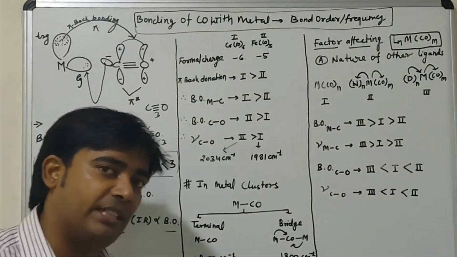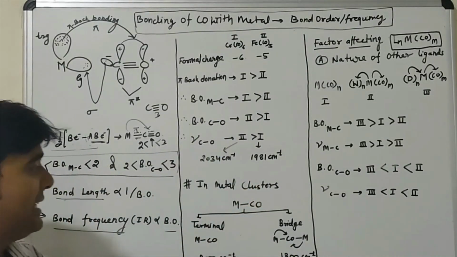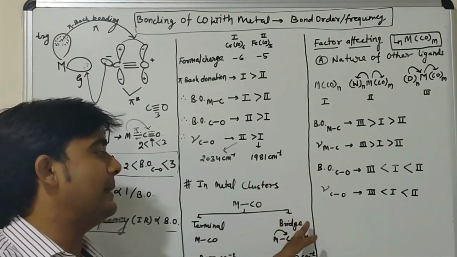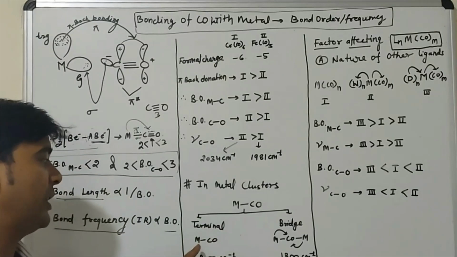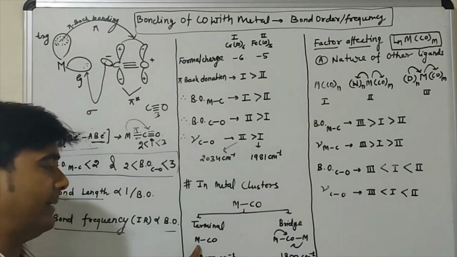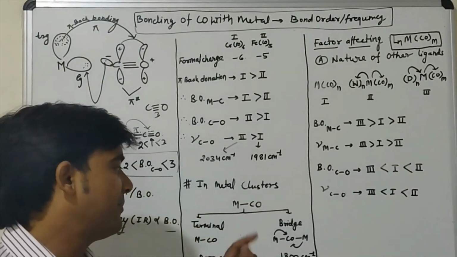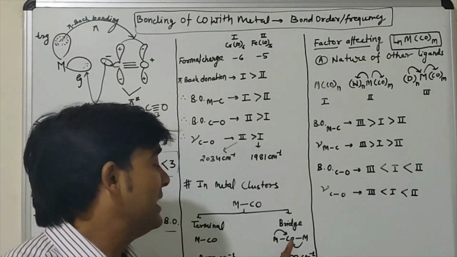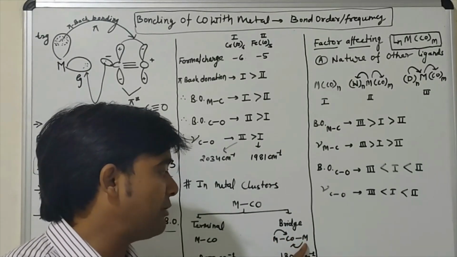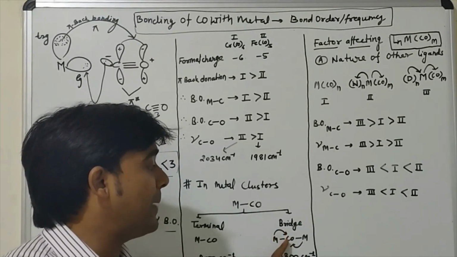Metal clusters we have already discussed in types of metal carbonyls. We discussed that there are two types of carbonyls, terminal carbonyls and bridge carbonyls. In terminal carbonyls, one carbonyl molecule is attached to only one metal. But if carbon monoxide is attached in a bridge situation, that means this carbon monoxide is attached with two metals. Now this metal will transfer pi back donation, and this metal also will transfer pi back donation.